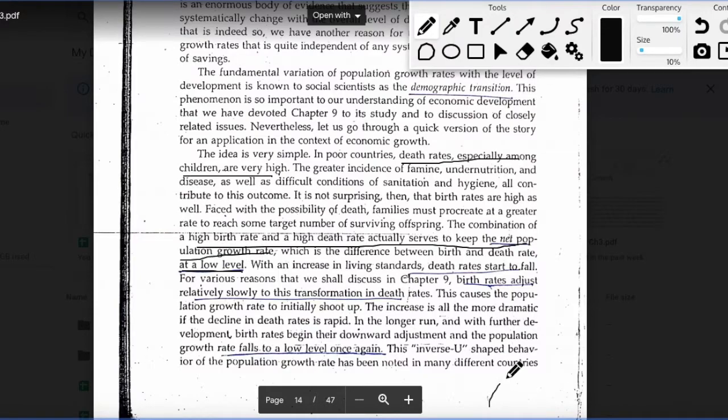So, you basically have this inverse U-shaped relationship between population growth rate and income levels. And from this hypothesis, from this inverse U-shaped behavior, we can say that the population growth rate is definitely affected by the level of income in a nation. So again, the endogeneity of this parameter becomes clearer, that as the changes in level of income occur, there will also be a change in the population growth rate, or small n, which is again not accounted for in the Harrod model.